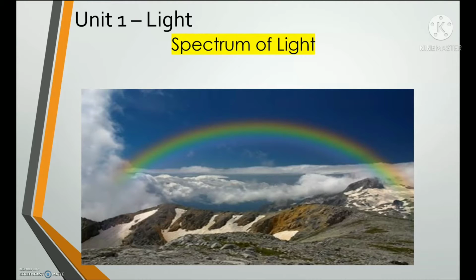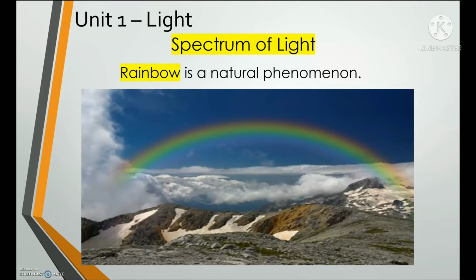So our topic for today is in Unit 1, Light. We can see this majestic and beautiful set of colors in the sky after it rains. What is this? It's a rainbow. And we will talk about it today on our topic. So if you can open your books on page 10, Spectrum of Light. If you are there, let's begin.